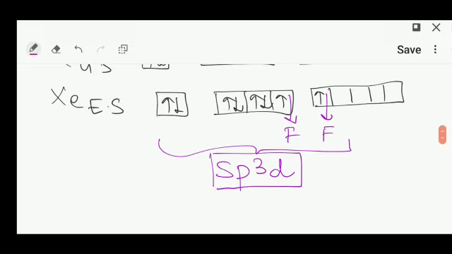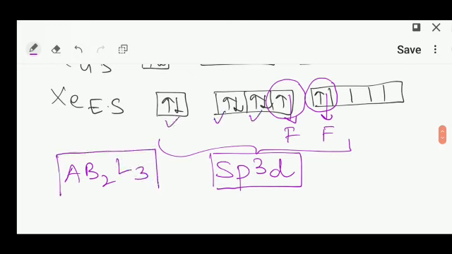And what is its type? 1, 2: 2 are the bond pairs, that is AB2, and 3 are the lone pairs, 1, 2, 3. So its type is AB2L3.